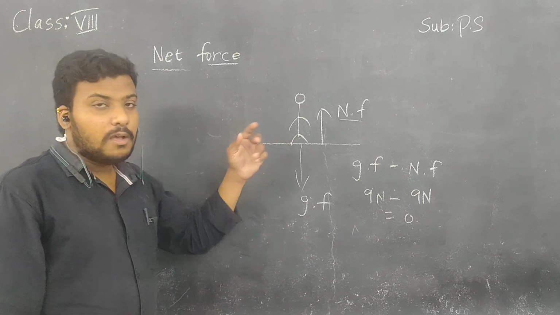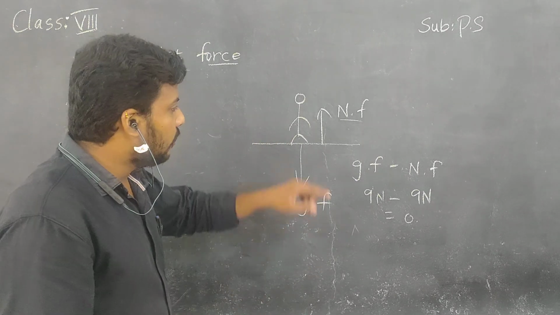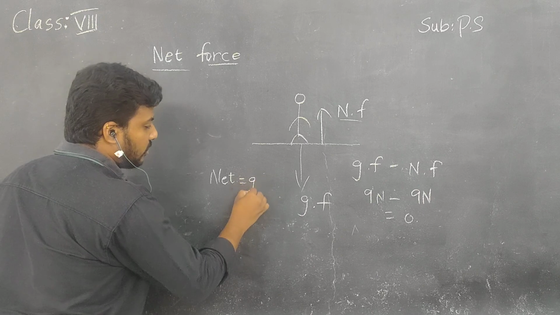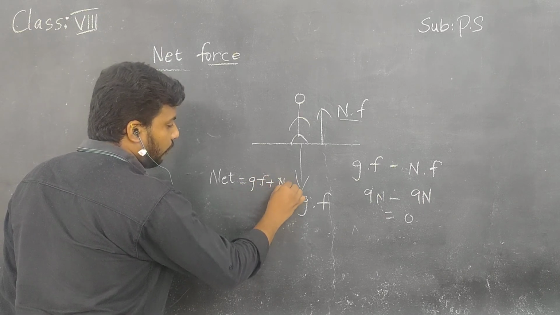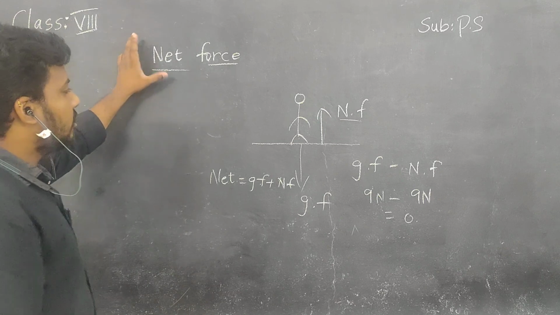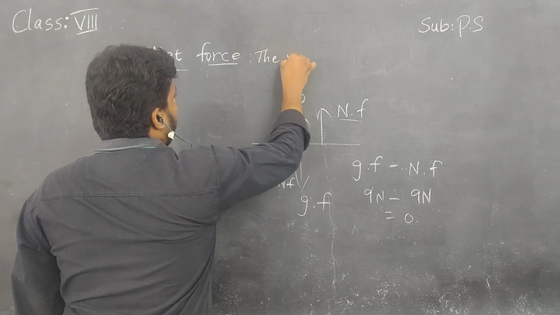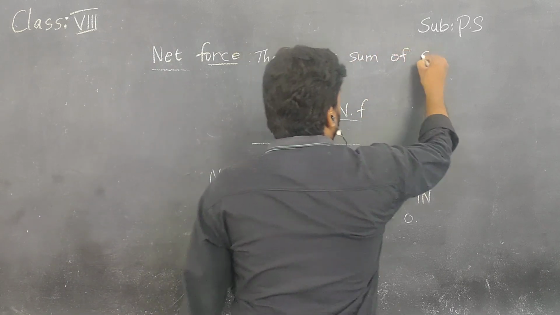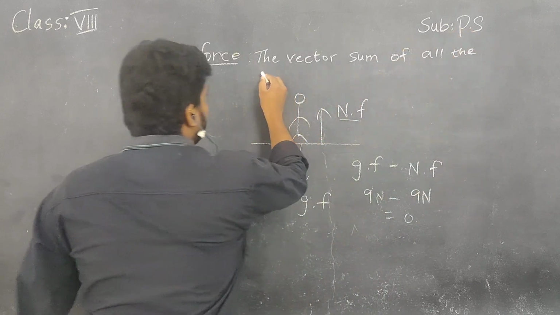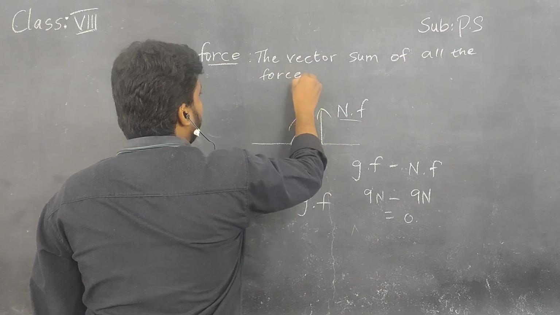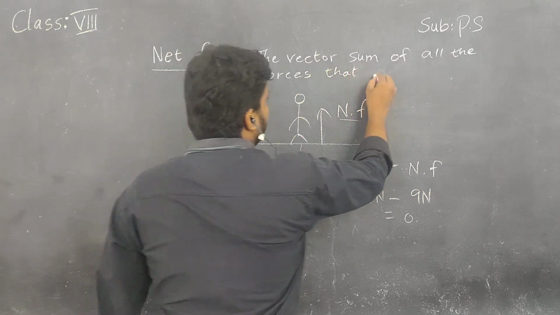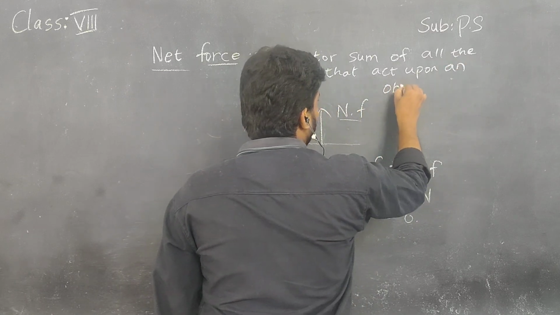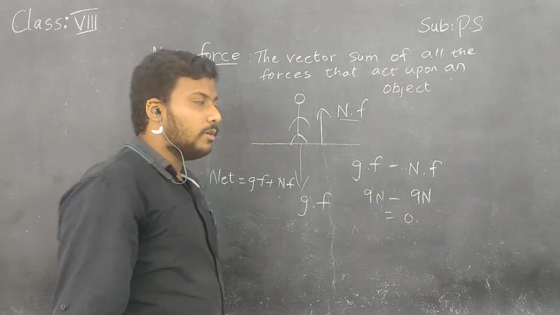Here in this case, how many forces are acting, children? Totally 2. So net force is nothing but adding both the gravitational force plus the normal force. Understand? Net force is nothing but the vector sum of all the forces that act upon an object. So children, this is the definition for net force.